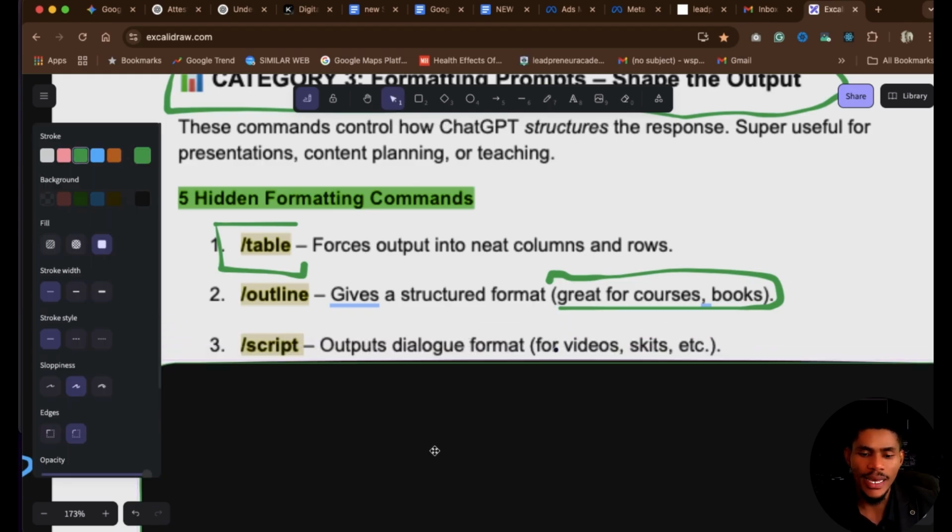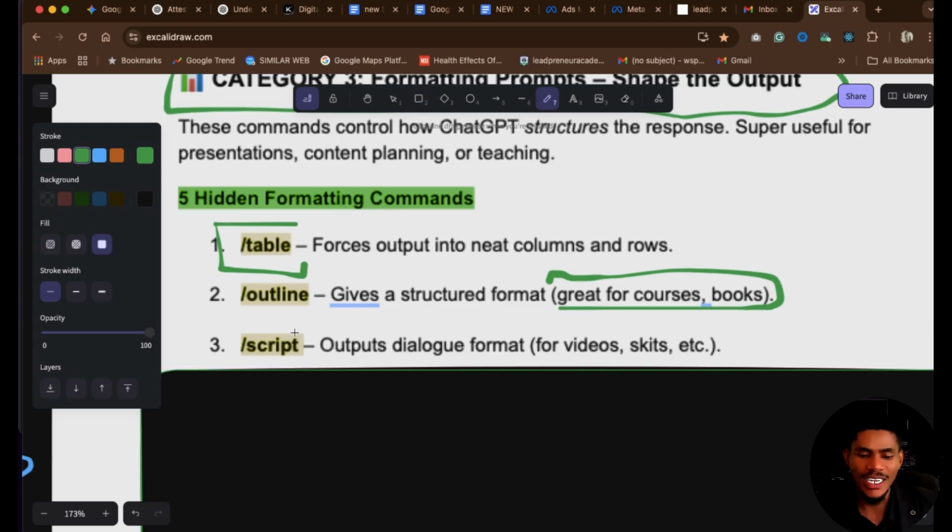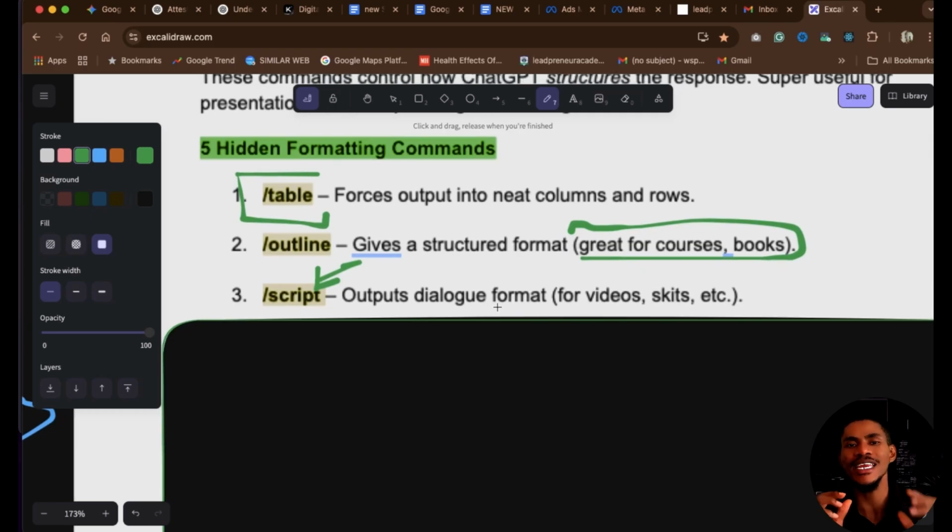The next command here is the command for script. We are telling ChatGPT, I need a script. When you put /script, what you are doing in essence is saying, I want the output to be in a dialogue form. I want it in a dialogue format, such that you have a speaker, you have the audience part, you have different roles. That is what you are saying.